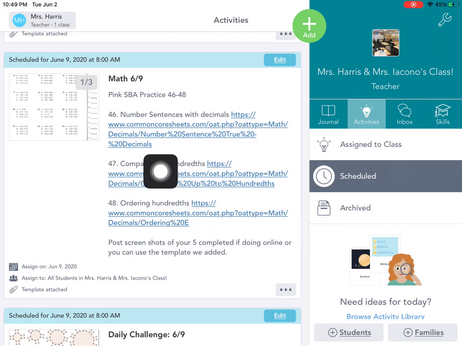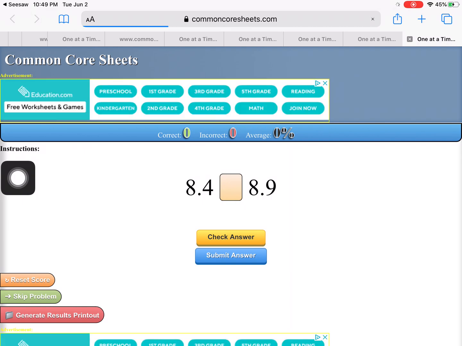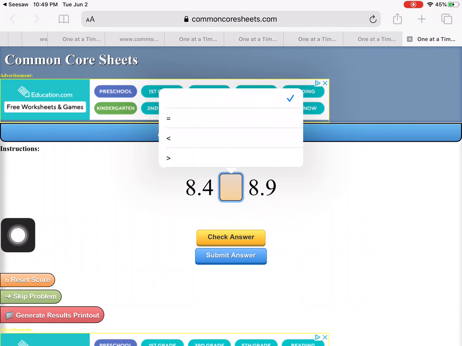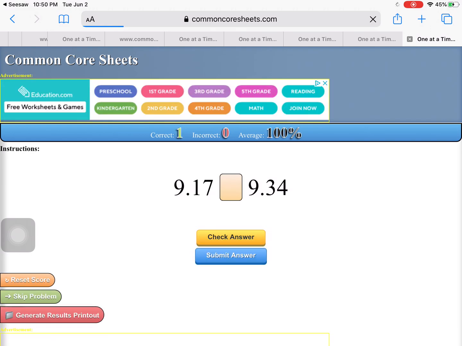Number 47 is comparing hundredths. So I'll click on it, and I'm just going to pick the sign. So the 8 and 4/10, 8 and 9/10, 8 and 8 are the same, but 4 is less than 9, so that's going to be less than, and go on.